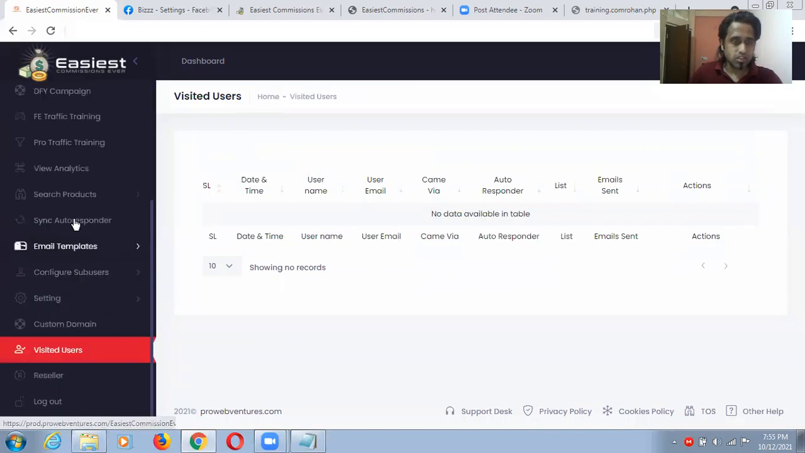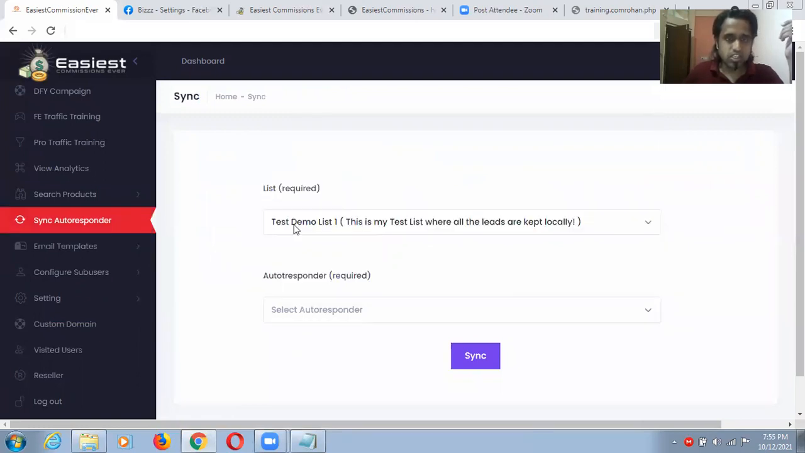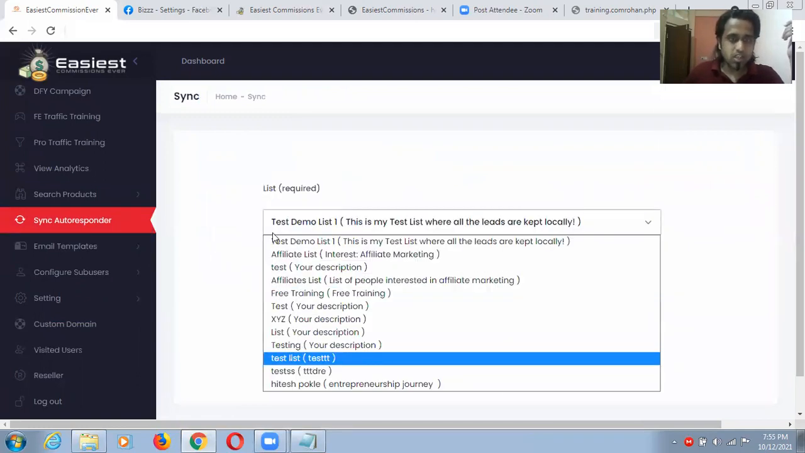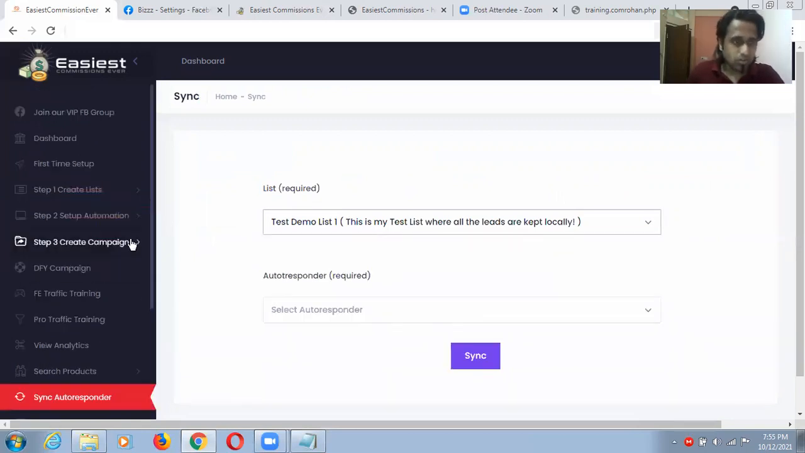This is search product, I did this. Sync autoresponder, I did this, I think. Configure sub users and all these things I did. Yes, I did all these things. A list you have to create inside this. Guys, if you have any more doubts, you can ask me in the comments. I did the setup, you have to do all the setup the same as I showed you, and then you will be able to run all these things.